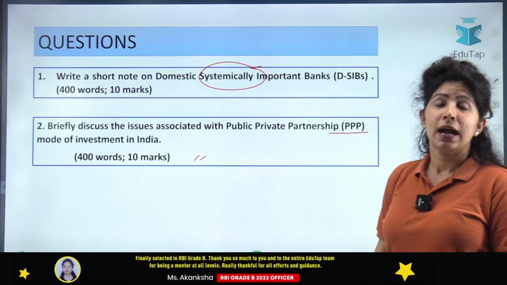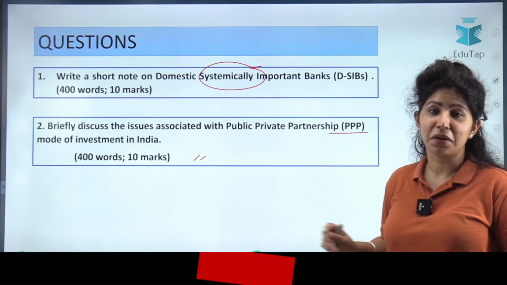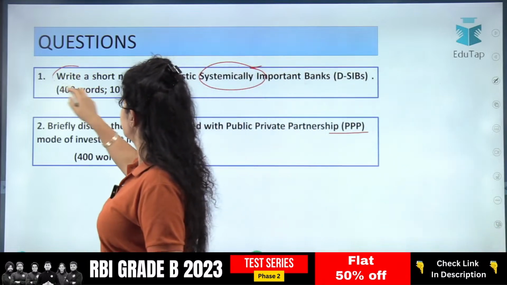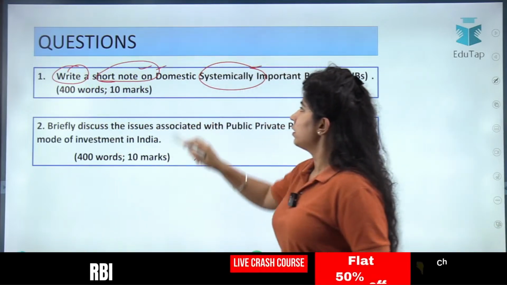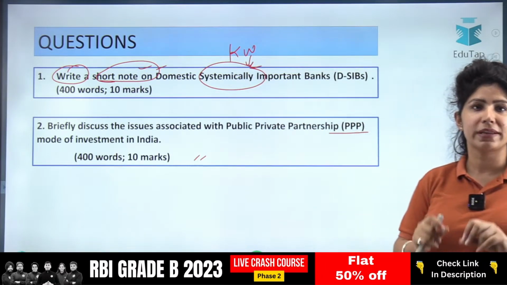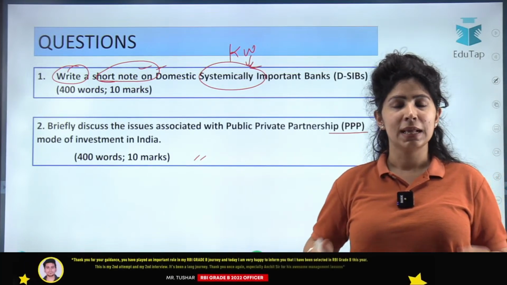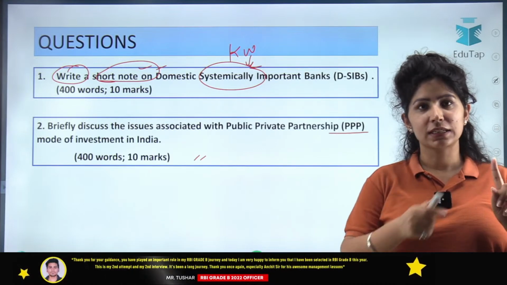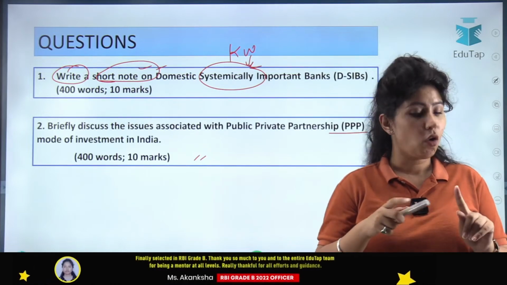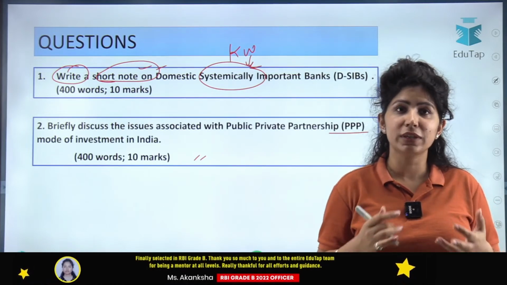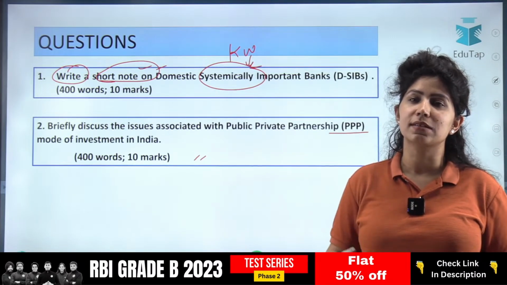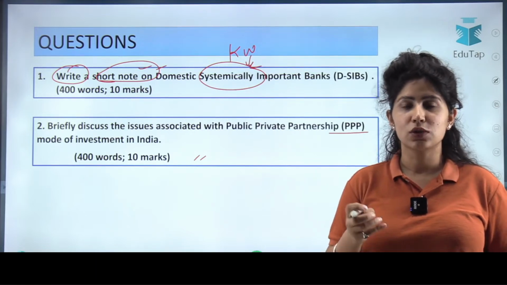That's right, Khushbu. Now tell me, how many of you can write 400 words on this topic? The directive here is write, and you have to write a short note on this keyword, domestic systemically important banks. There is no qualifying word here, no opinion of the examiner. You just have to write a short note. Every piece of information that you have, whether old information, technical information, data, or recent information, you have to include all of it. So how many of you can take this question? Just type a yes or a no so that we proceed further.